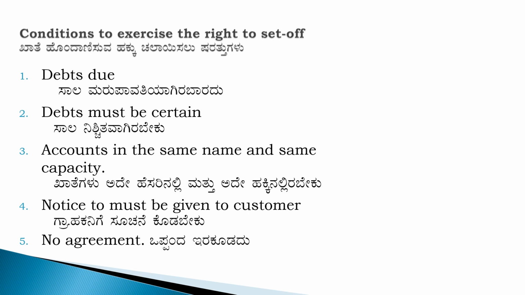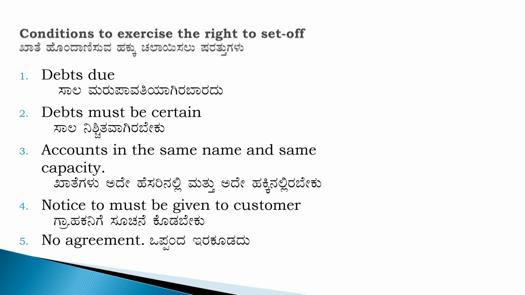Same name means, as in the example I told you, X is having 2 accounts as an individual. One is a savings bank account, another one is the current account, and X as an individual is holding both accounts. If suppose he is holding a savings account as an individual and a current account as a partner in a partnership firm, it is not possible to adjust the debit balance with the credit balance.